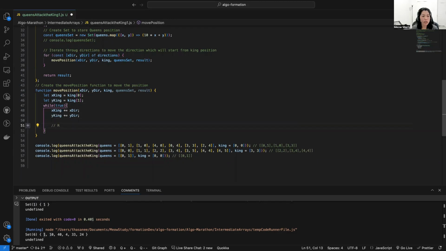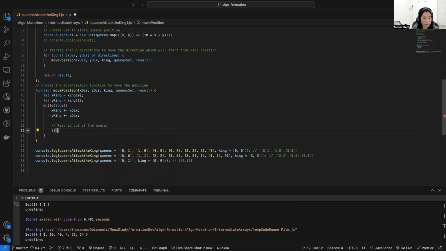If we reach outside of the board, what we do is check if xKing is less than 0 or xKing is greater than or equal to 8, because our board is not going to be more than 8 by 8, right?